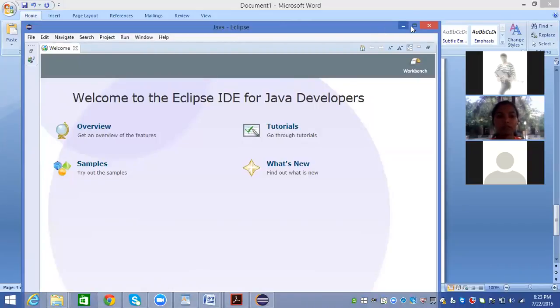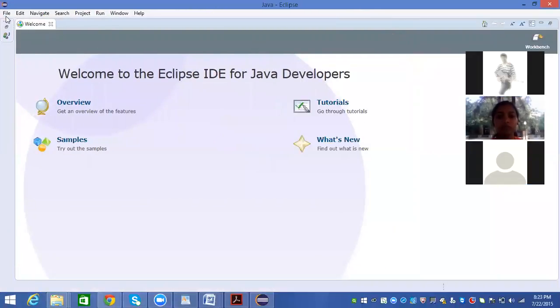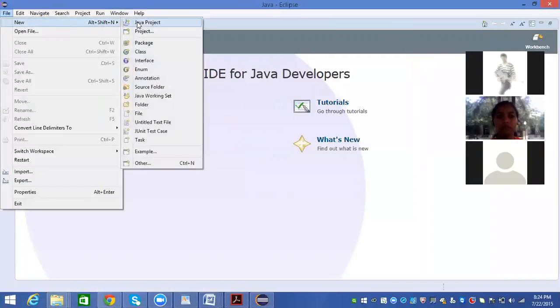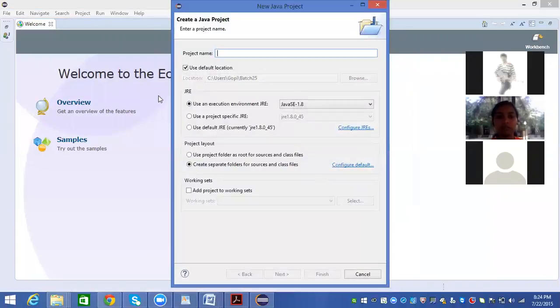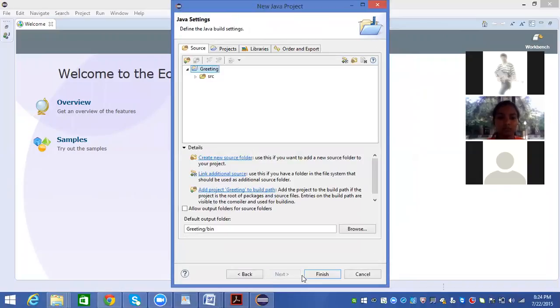Then here you go to File, New, Java Project. Then you need to give a project name. First I want to show some content like hi, I want to say greeting. Greeting is my project name. Next, click on Next. Click on Finish.